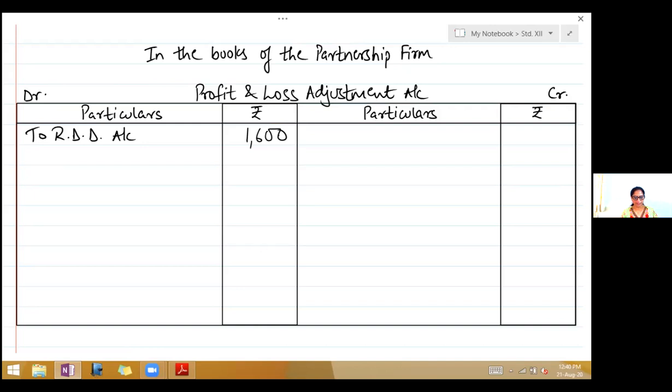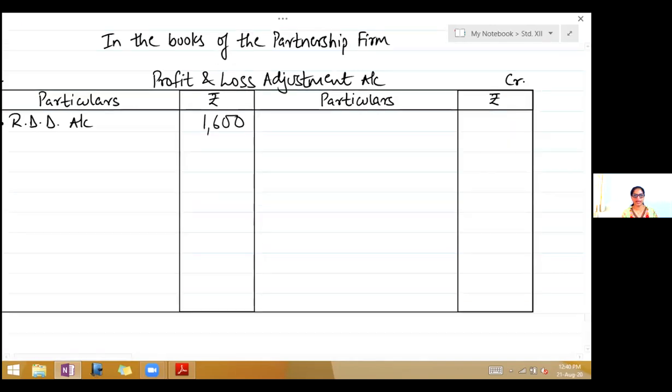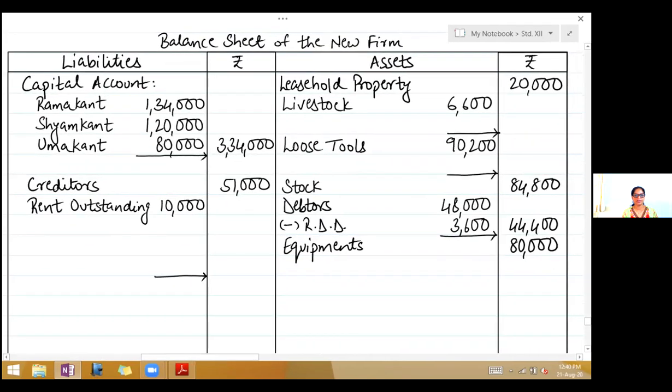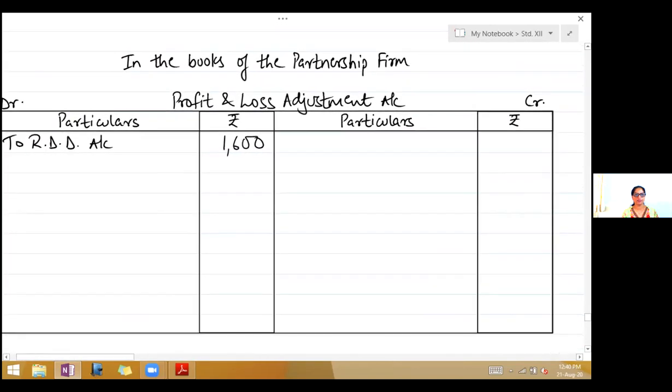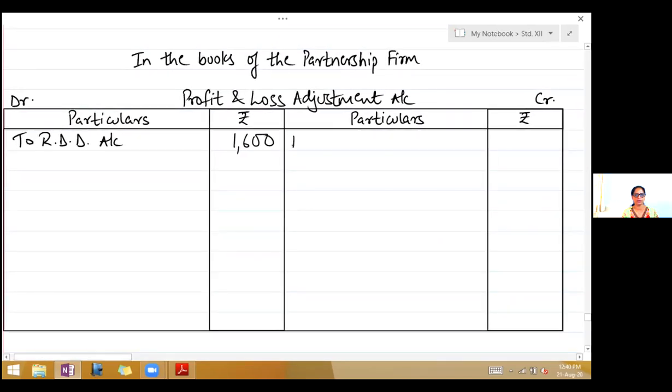Fourth adjustment, increase livestock by 2600. So come to the asset side, livestock, they have said to increase. So write add increase 2600, outer column 9200. It has increased in value. So second effect will come on the credit side of profit and loss adjustment account by livestock account 2600.